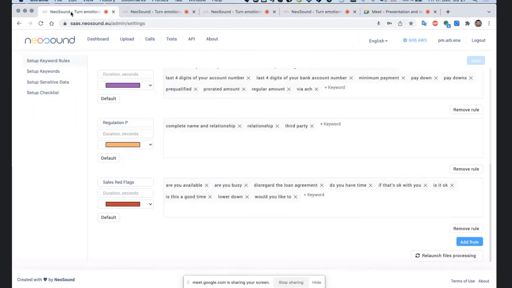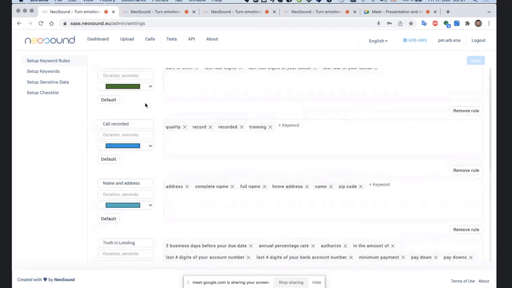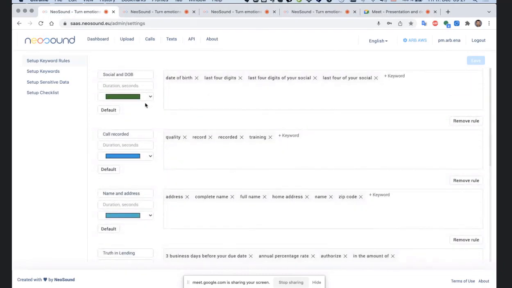Here I would show you the example setup of our American customer. So these are the settings, and for example, a company wants to know if the conversations mentioned some words related to social data, like date of birth.